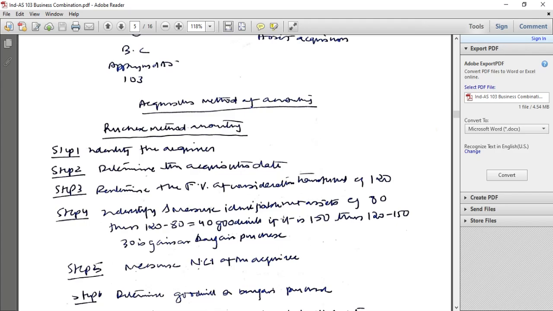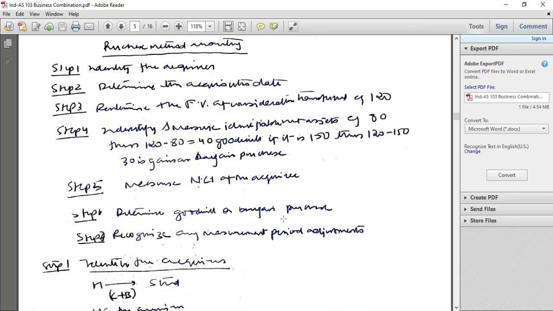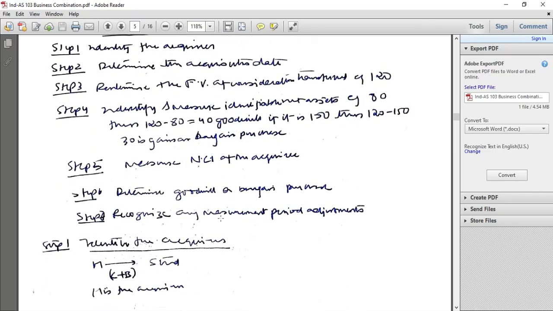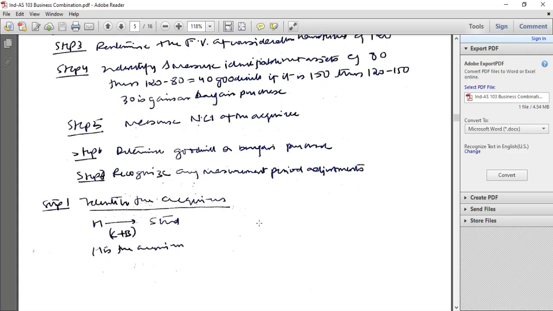Acquisition method of accounting: identify the acquirer, determine the acquisition date, determine the fair value of consideration, identify and measure identifiable net assets, measure NCI of the acquiree, determine goodwill or bargain purchase, and recognize any measurement period adjustment. Identify the acquirer: H Limited, S Limited. The date of acquisition.